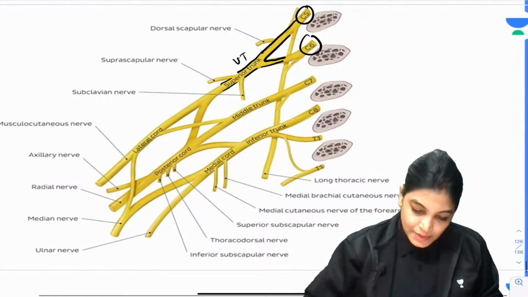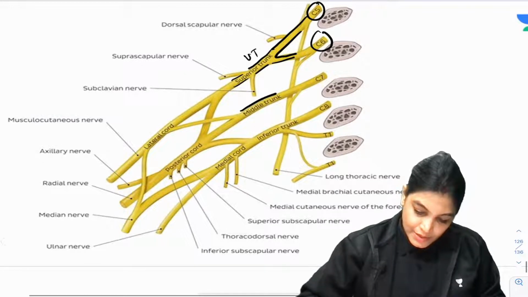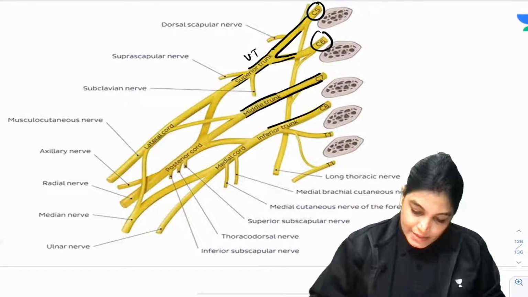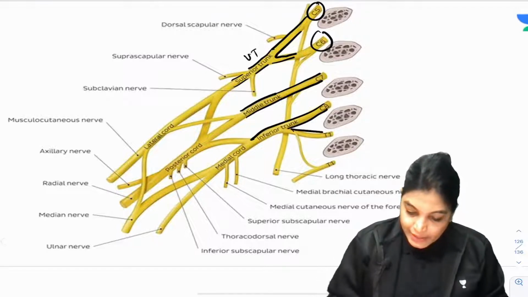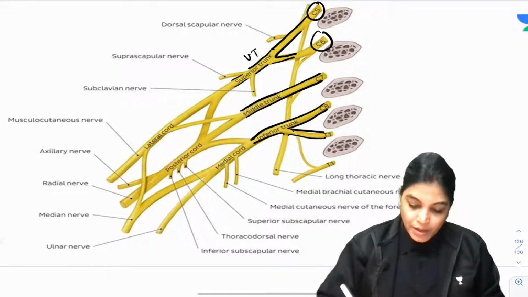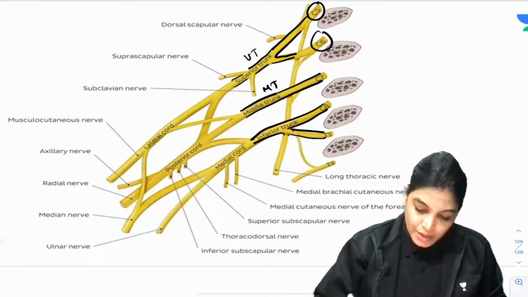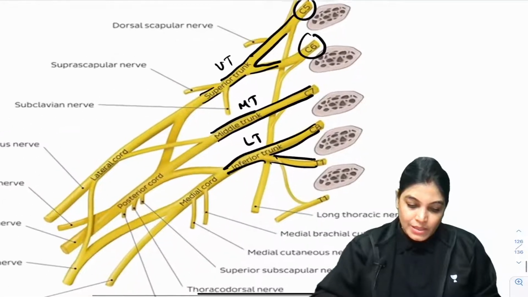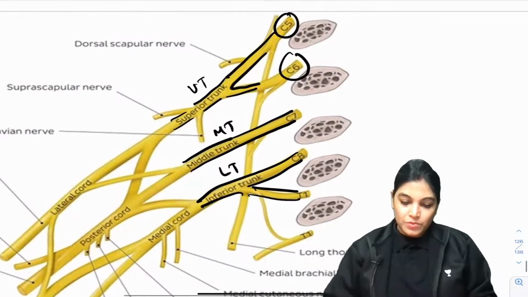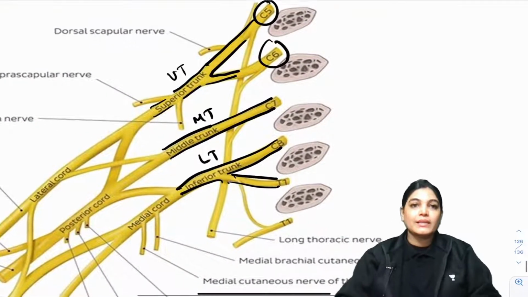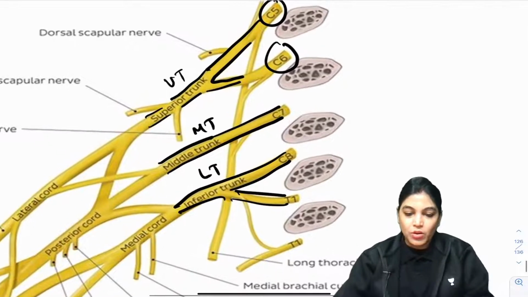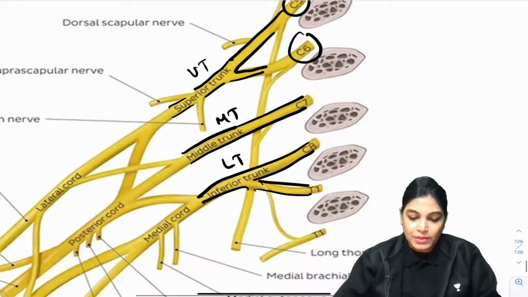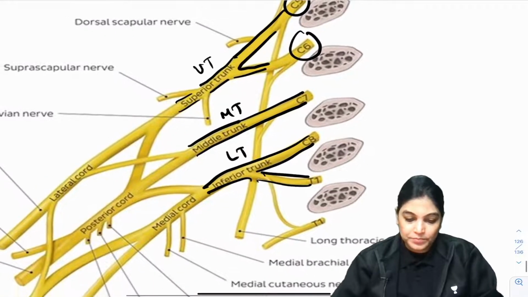Now C7 alone forms the middle trunk, and C8 and T1 together join to form the inferior trunk. So this is the middle trunk and this is the lower trunk. If you concentrate, you can just see this part only. So if you are understanding the trunks, let's enlarge this diagram and contribute only to the part of the trunks. After that, we will study the other one.